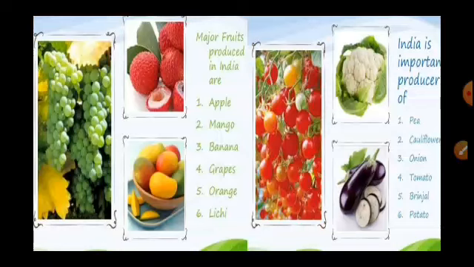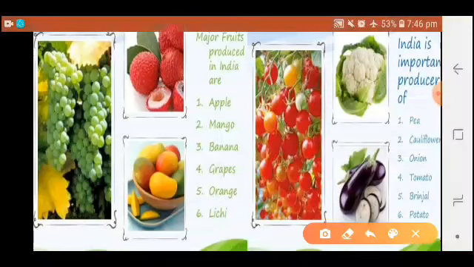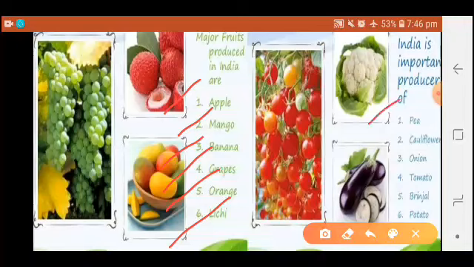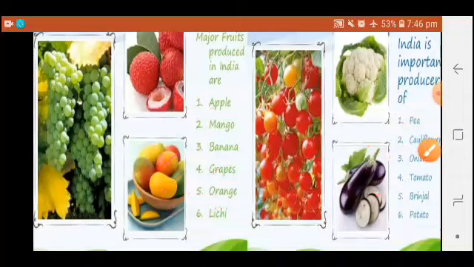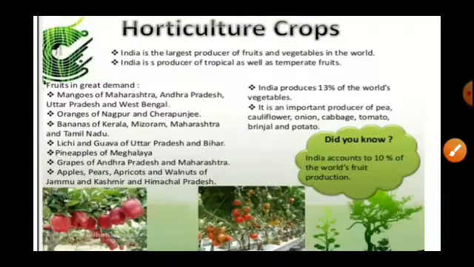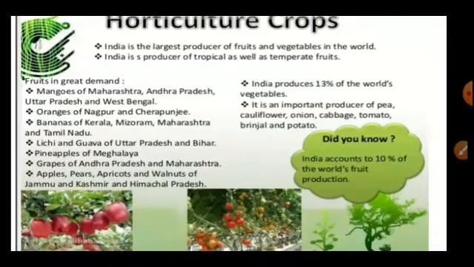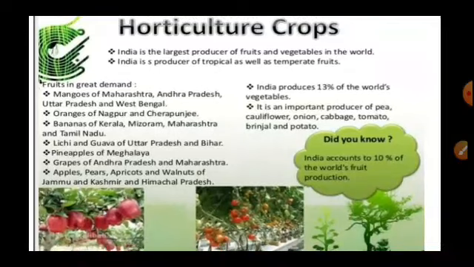Major fruits produced in India are apple, mango, banana, grapes, orange, and lychee. India is also an important producer of vegetables: pea, cauliflower, onion, tomato, brinjal, and potato. India is the largest producer of fruits and vegetables in the world. India produces tropical as well as temperate fruits, so both types of fruit can be produced in India.